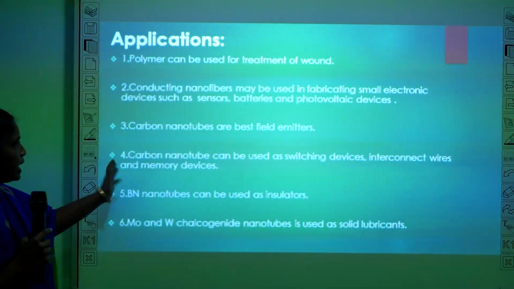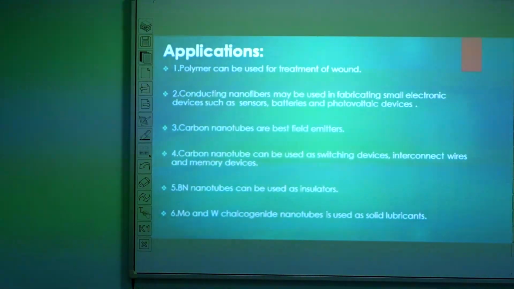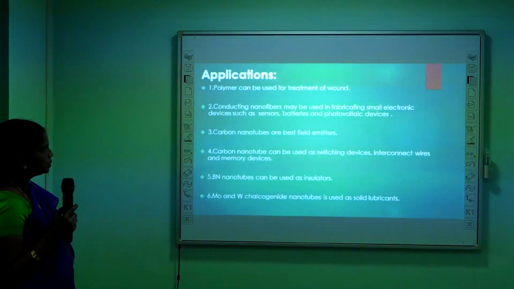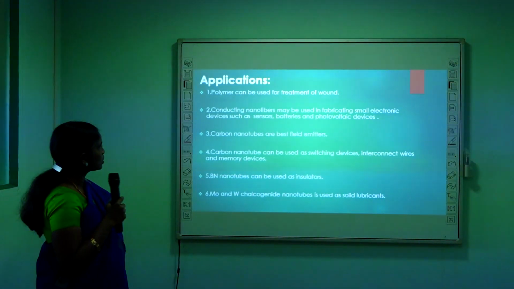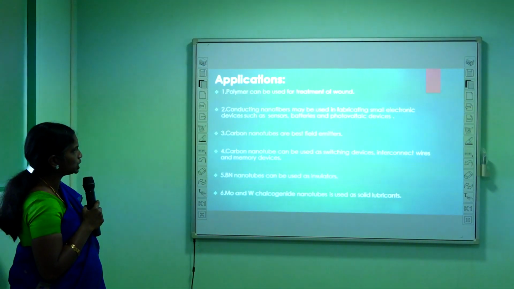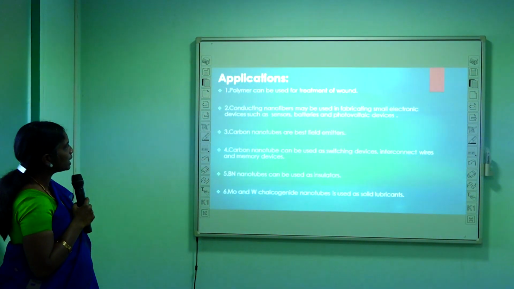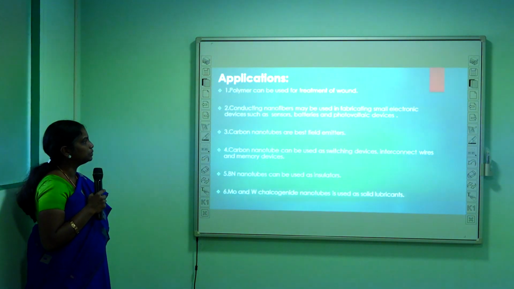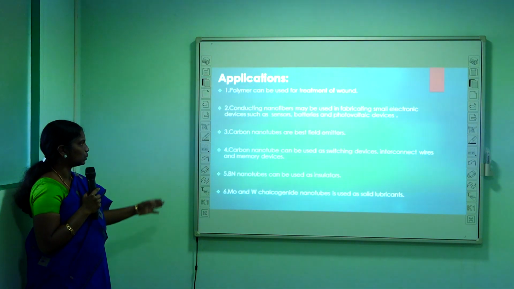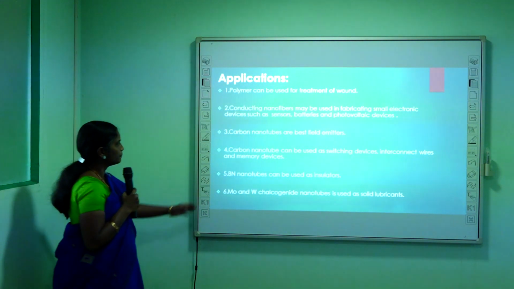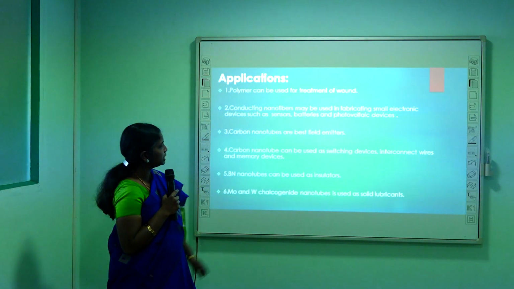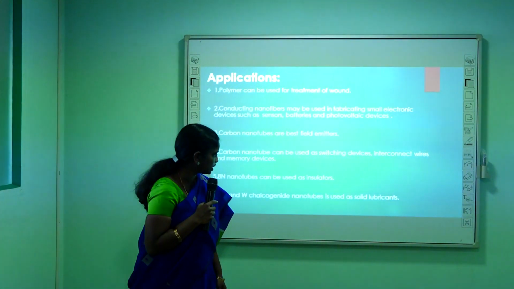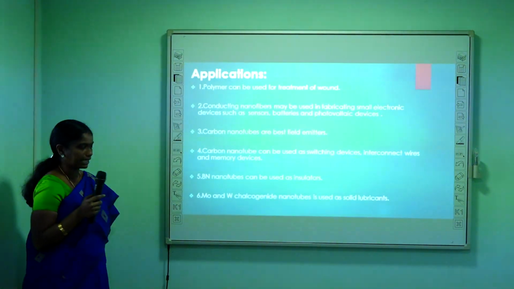There are several applications. The polymer can be used for the treatment of wounds. Conducting nanofibers may be used in fabricating small electronic devices such as sensors, batteries, and photovoltaic devices. Carbon nanotubes are the best field emitters. Carbon nanotubes can also be used as switching devices, interconnect wires, and memory devices. Boron nitride nanotubes can be used as insulators. Molybdenum and tungsten chalcogenide nanotubes are used as solid lubricants.